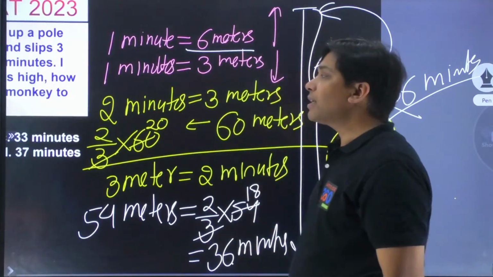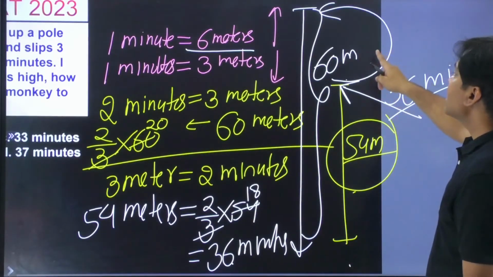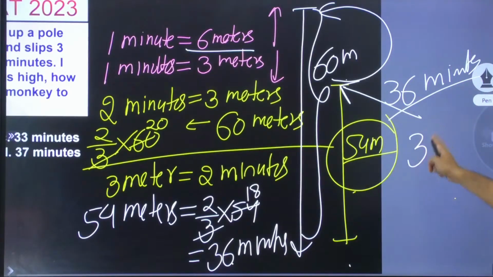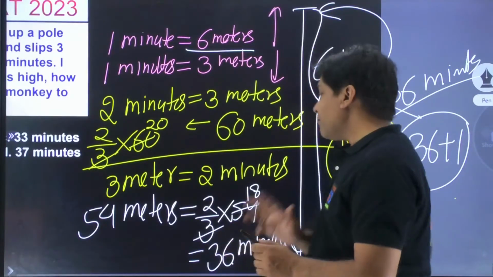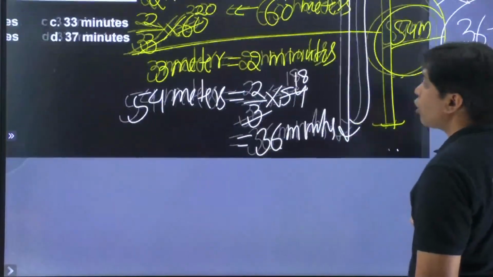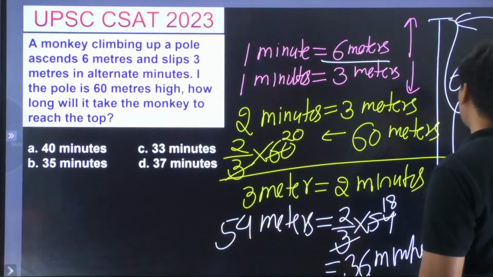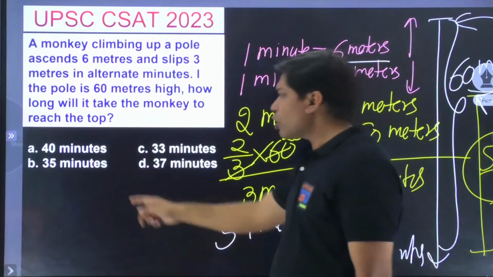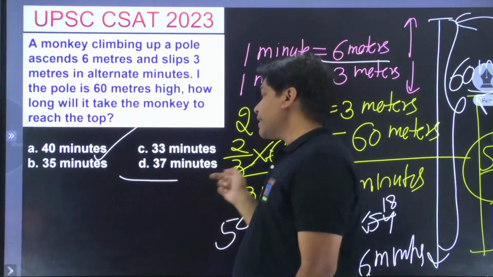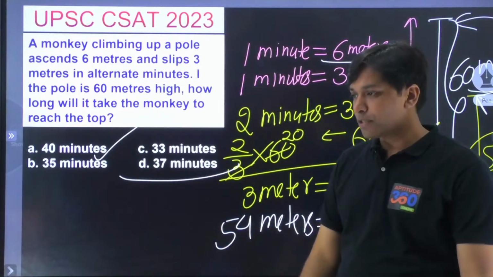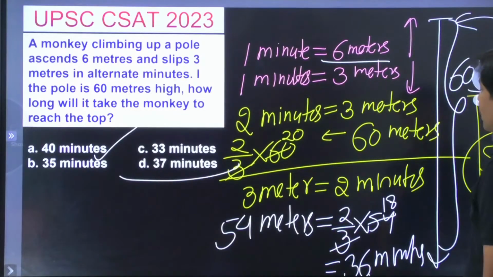So what is going to be the right answer out here? The right answer out here is going to be nothing but 36 plus this one, and hence your right answer is going to be 37, even though your options are given to you as 37 and 40. And I tell you this, majority of people will say that 40 is the right answer, whereas 40 is not the right answer. The right answer out here is 37. Pretty simple. It's a pretty simple problem. Is that okay?